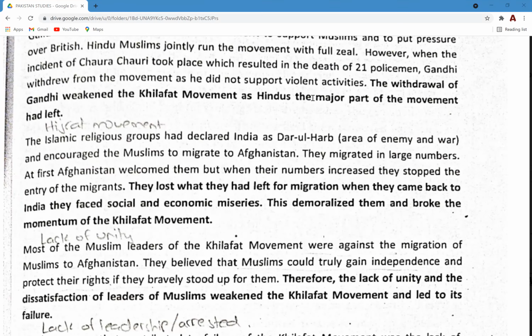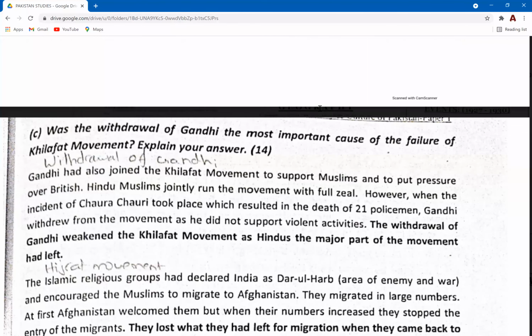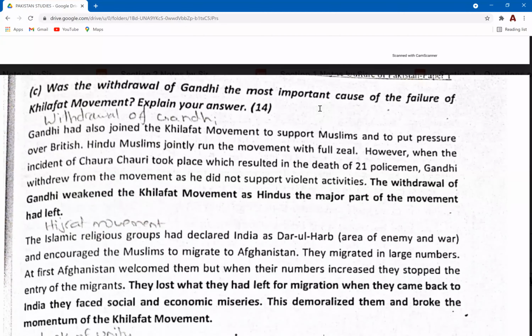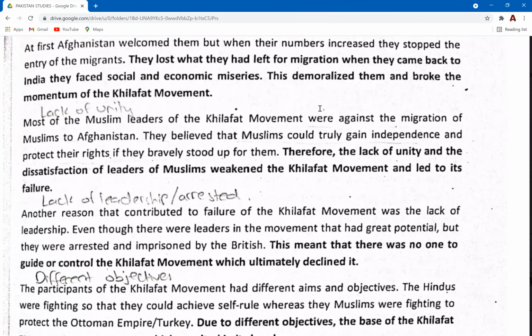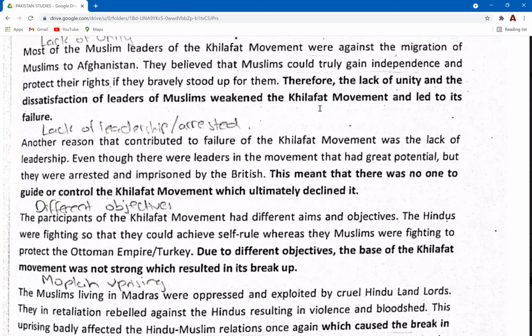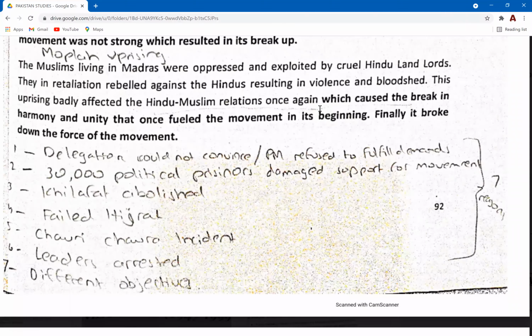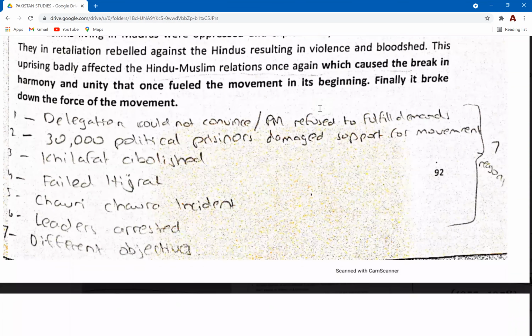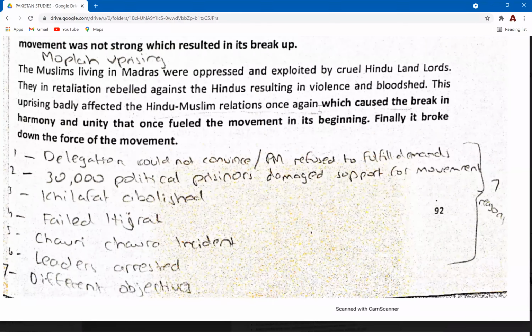Let me just give you a quick recap, first of all, for the reasons for the failure of the Khilafat movement. Listen to these reasons very carefully. Number 1, withdrawal of Gandhi, Hijra movement, lack of unity, lack of leadership, the different objectives, Mopla uprising, and the abolishment of the caliphate. What do you guys think? Out of all these reasons, which reason was the most important one for the failure of Khilafat?